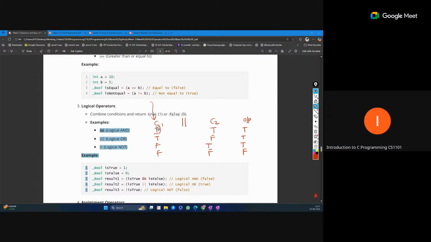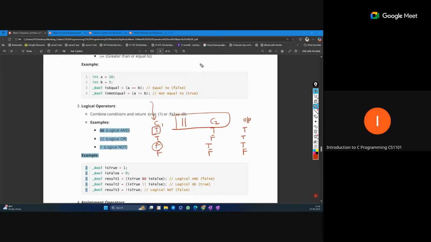So here, if the compiler is evaluating the first condition and that is true, the compiler will ignore the remaining part. That part will not be evaluated. If the first condition is true, the overall output will become true without checking the second condition. If the first condition is false, then only the second condition will be evaluated. So this is how the or operator works.